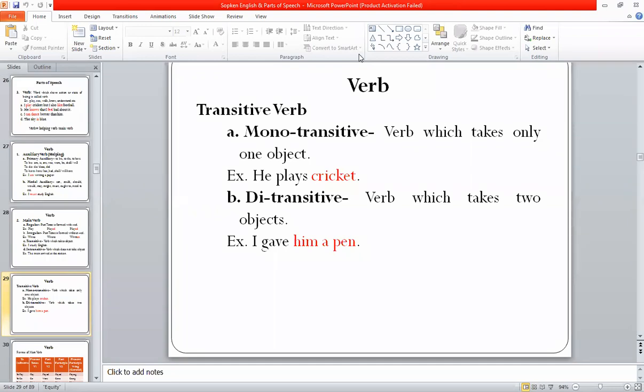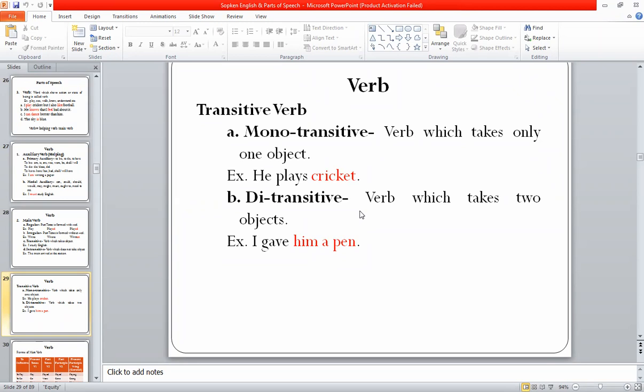And second is ditransitive. Ditransitive is a verb which takes two objects. See it with an example. I gave him a pen. When we ask what to the verb, it gives one object. What gave?